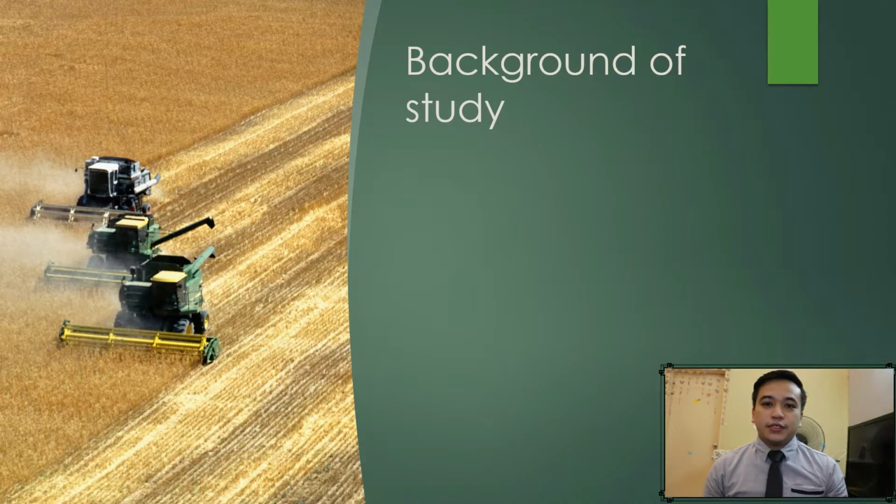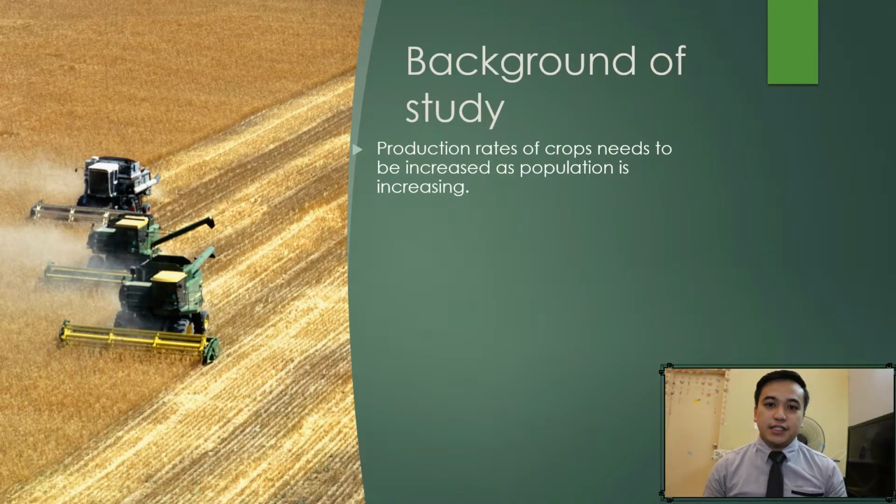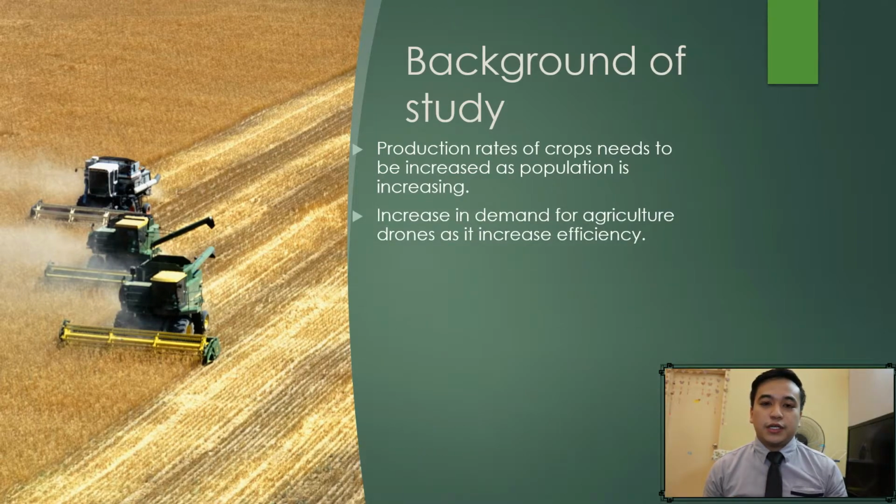Now we go to the background of this study. First of all, the production rates of crops need to be increased as the population is increasing, especially in the future. And there's an increase in demand for agriculture drones from farmers, because they know that agriculture drones can increase efficiency.